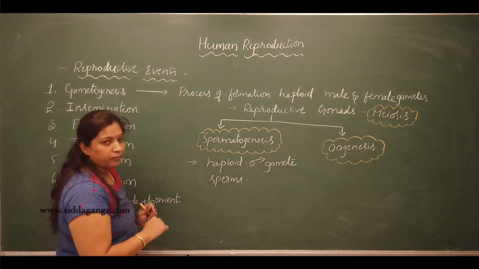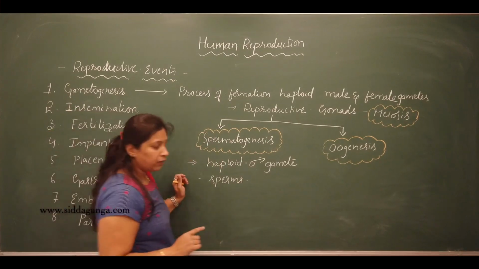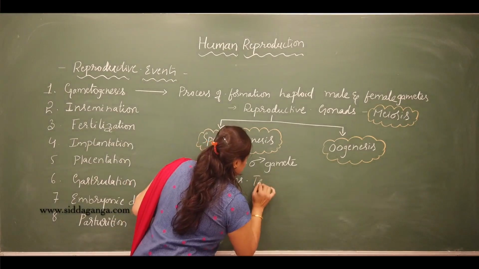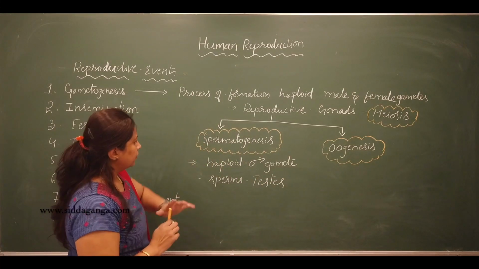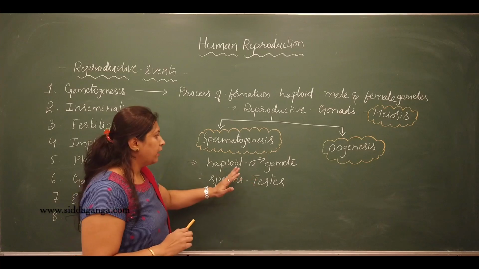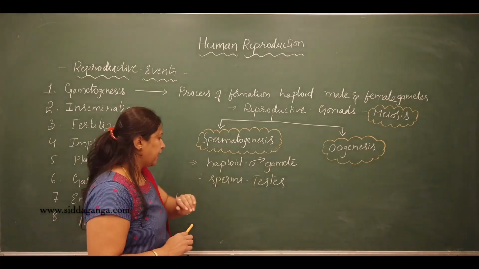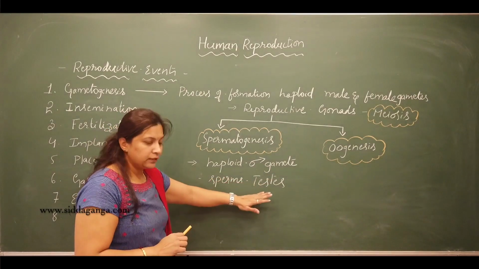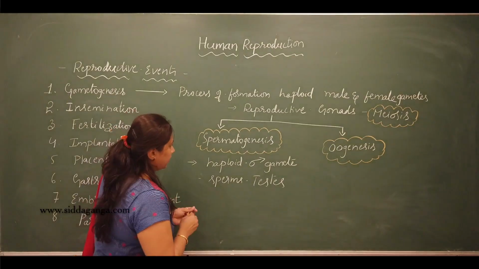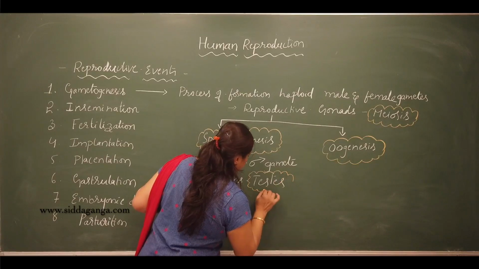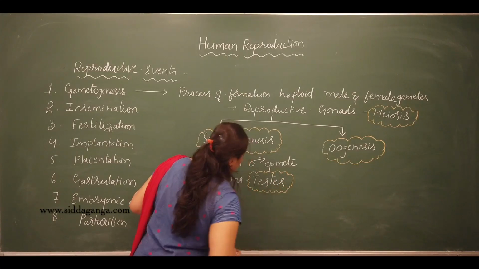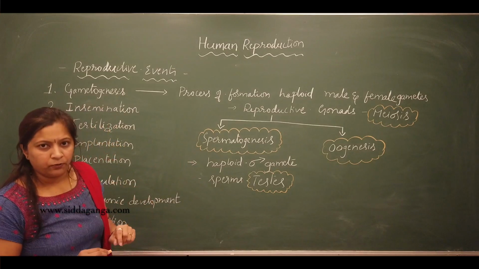The sperm formation will occur within the male gonad, that is the testis. So the process of formation of haploid male gametes called sperms within the testis is called what? Spermatogenesis.